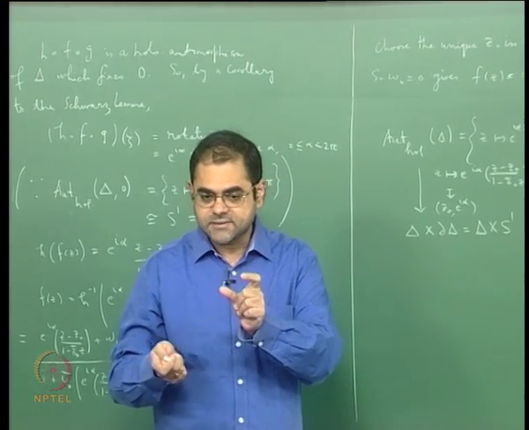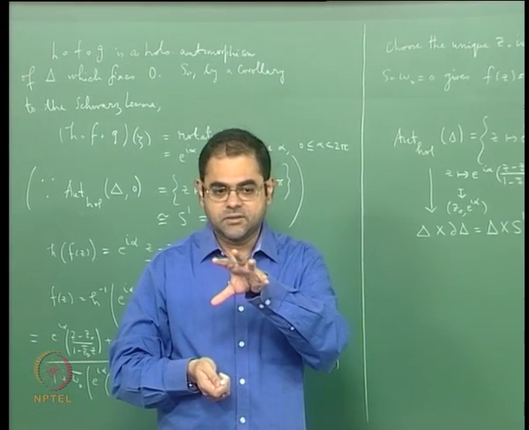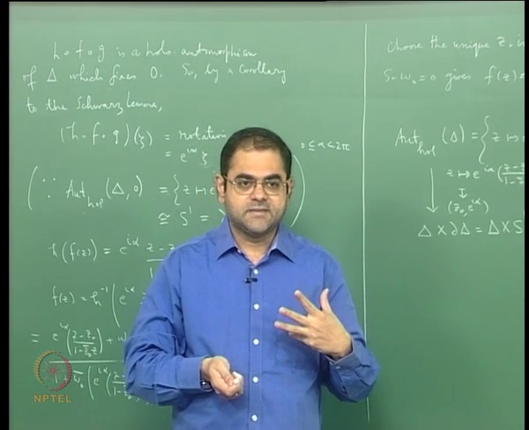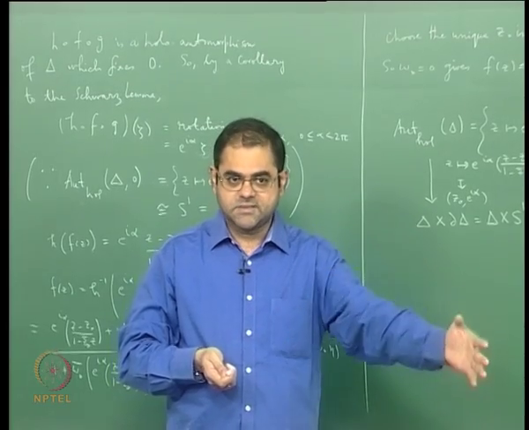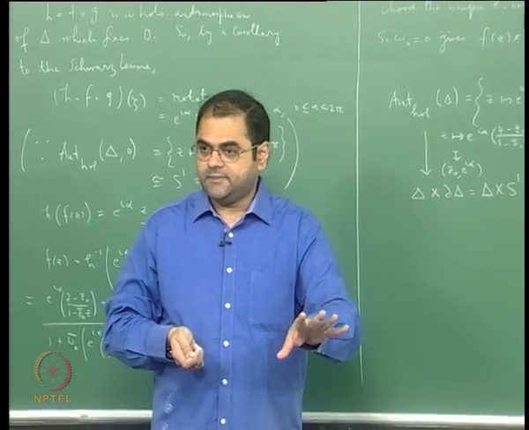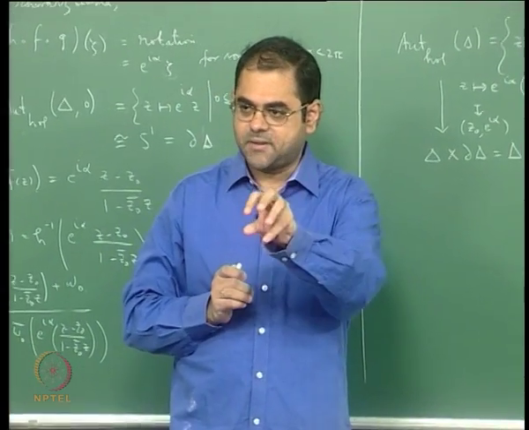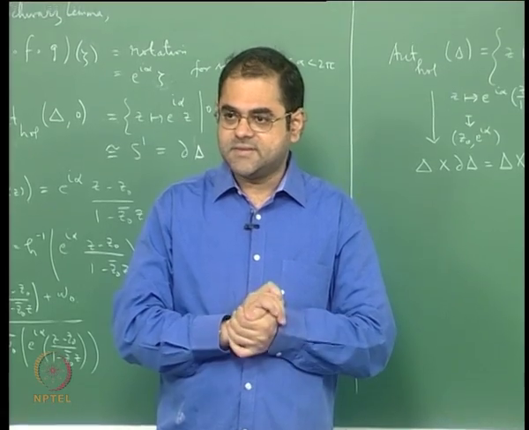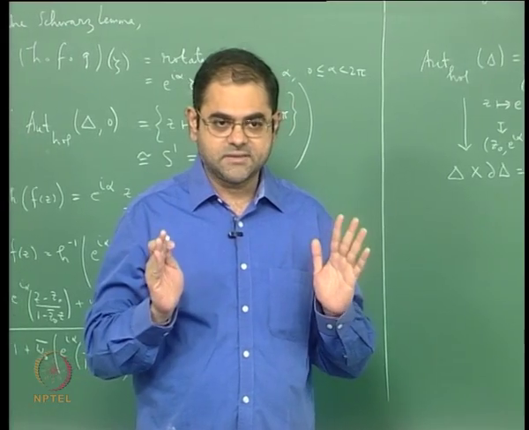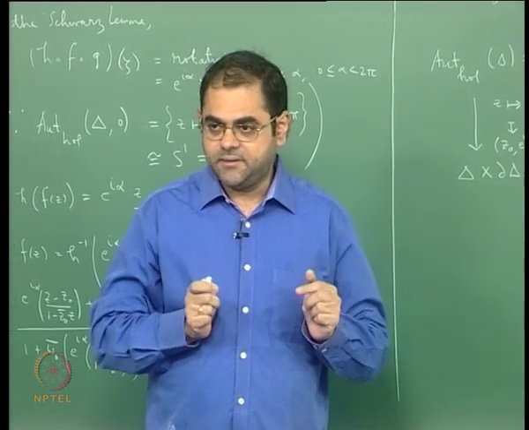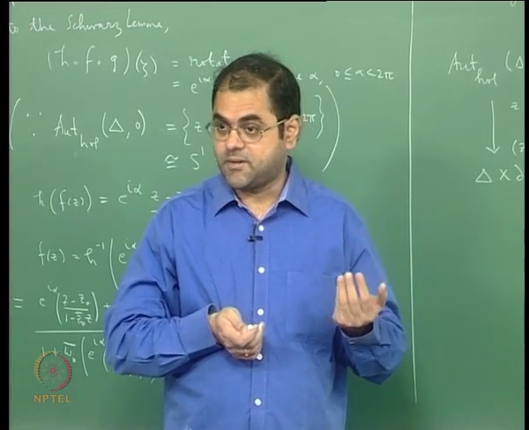But the point is, what the Schwarz lemma actually says is that if you take an analytic function from the unit disk to itself which is not an automorphism, then with respect to this hyperbolic metric it is a contraction, it is a contraction mapping. Okay, so this is the philosophical statement, the ideological statement, the statement that is needed for proceeding with the proof of the Riemann mapping theorem.